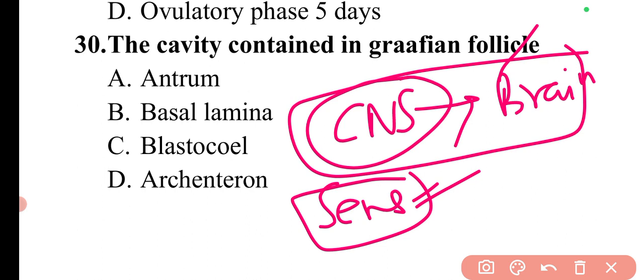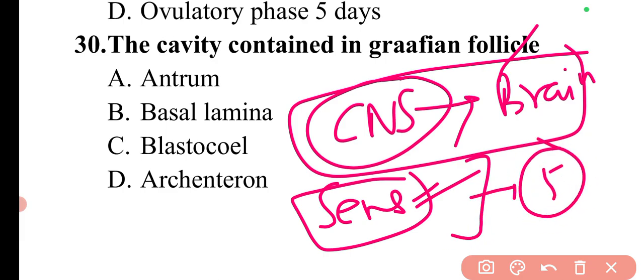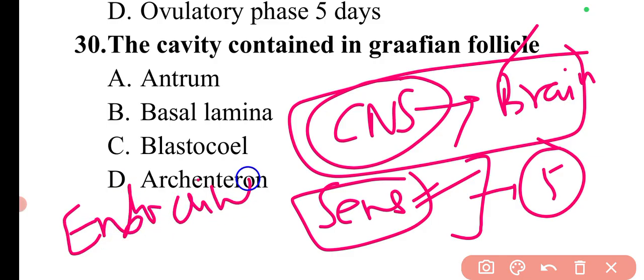Till now there are 5 topics I have shown you. After that, there will be a definite chance of question coming from the endocrine system, in which the different hormones will be there, like which hormone is secreted by which gland. So this type of question is very important. I have seen this type of question in each and every question paper.